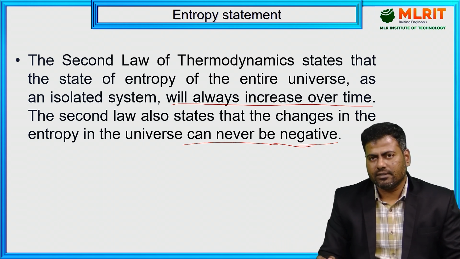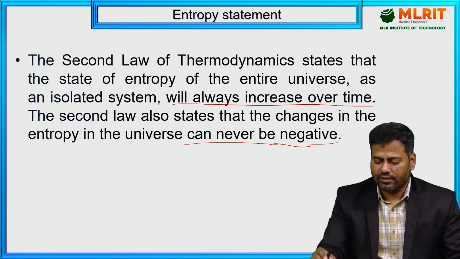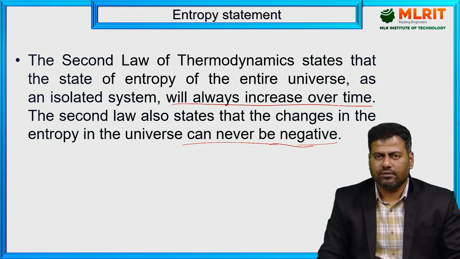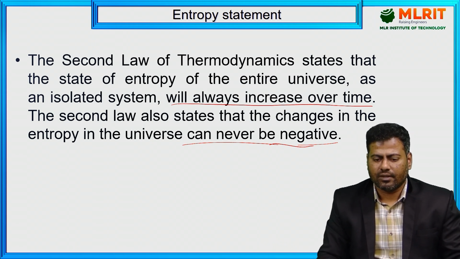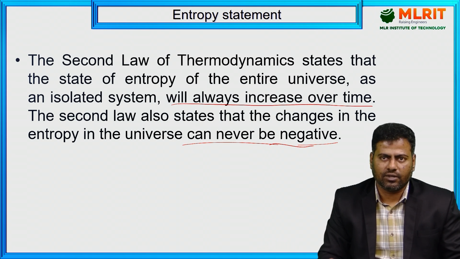In the upcoming lectures, we will discuss the entropy and the entropy statement, and the increase, which can't be negative, that is, the increase in entropy principle. So these are the alternative or prominent statements of the second law of thermodynamics.